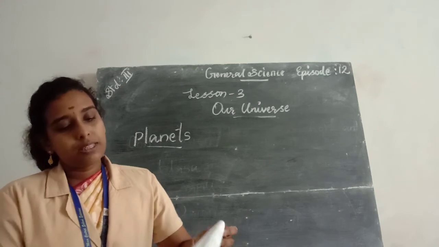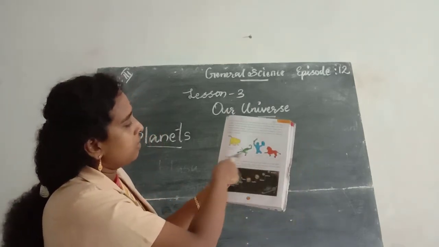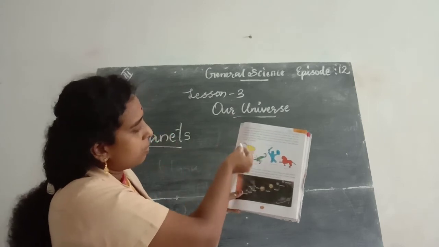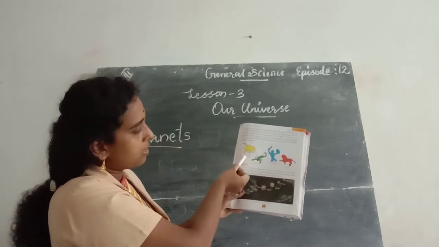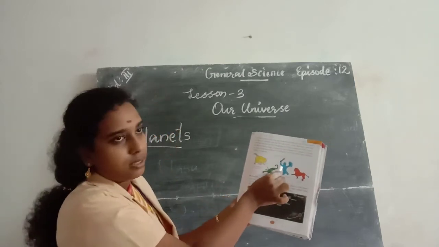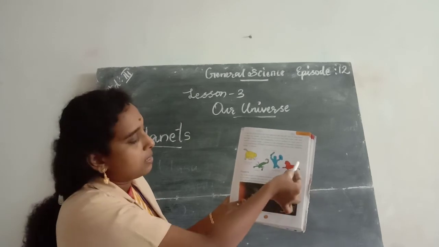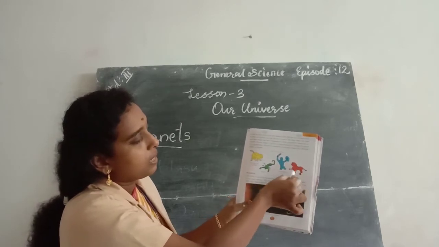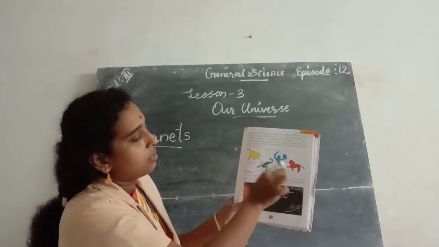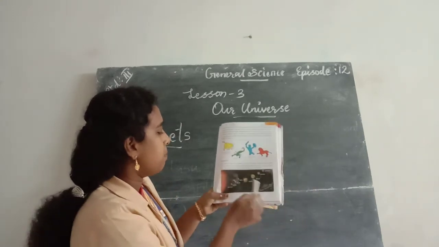Okay. Before that, different constellations are given here. Look at the picture. This is a group of stars and it forms the constellation Ursa Major. And this is Scorpius. Then it looks like a hunter and its name is Orion. And this is a group of stars arranged in a pattern and it forms the shape of a lion, Leo. Okay. Then here is about planets.